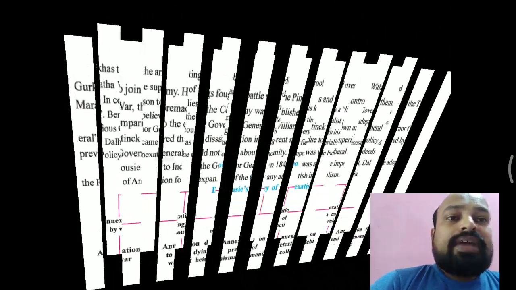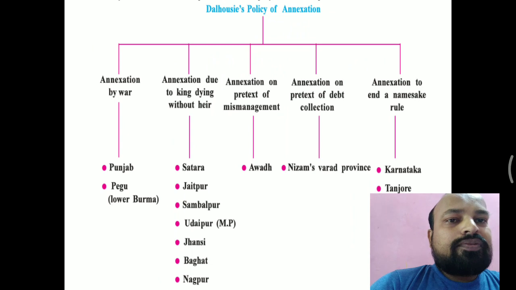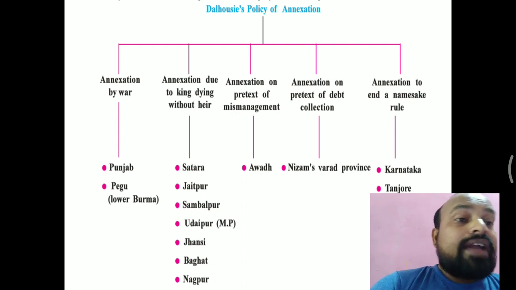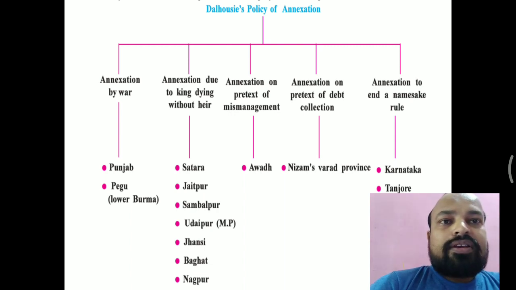Okay, Punjab and Pegu were annexed by war. Pegu was known as Lower Burma. Then second, annexation due to the king dying without an heir. If any king died without a son, their kingdom was also annexed by the British Empire according to Dalhousie's annexation policy.